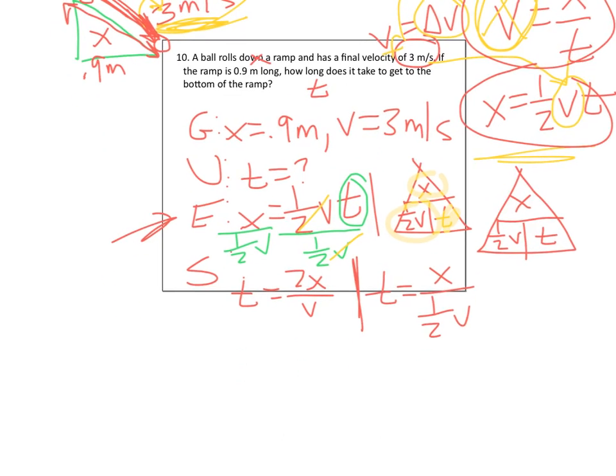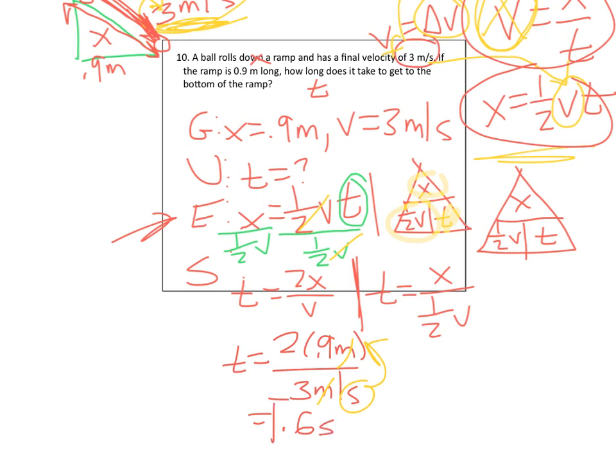When we plug this in, we end up with t equal to 2 times 0.9 meters divided by 3 meters per second. So what does that come out to be? At the top would be 1.8, right? And then we divide it by 3, and we get 0.6. Then we double check our units. Meters cancels off the meters, seconds comes to the top. So 0.6 seconds, which makes sense.